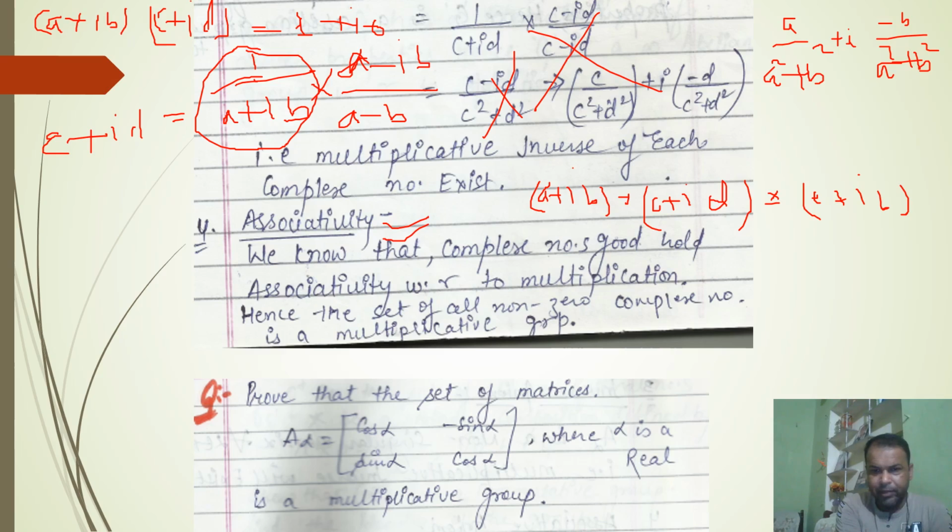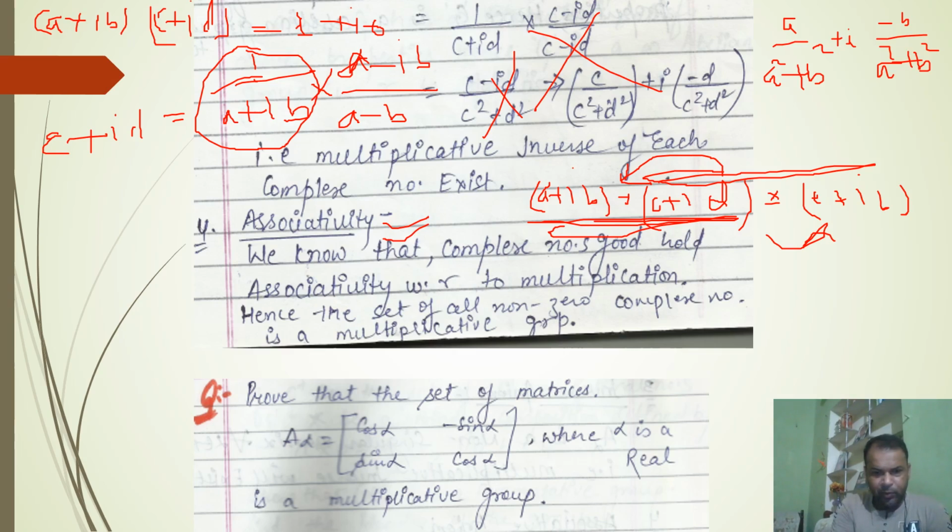First we can multiply the first 2 complex numbers and the resultant can be multiplied by the last, or we can multiply the last 2 complex numbers and the resultant can be multiplied by the first. In both situations, the result will always be the same. So a student can show it by using an example, or write it directly, because it is a well familiar property of complex numbers that complex numbers hold associativity.